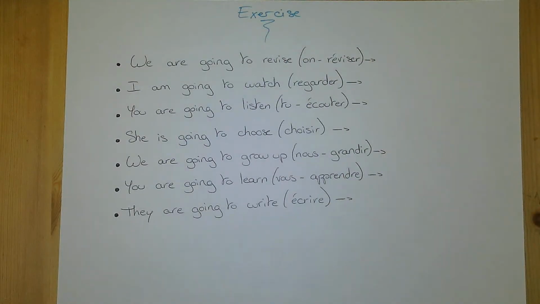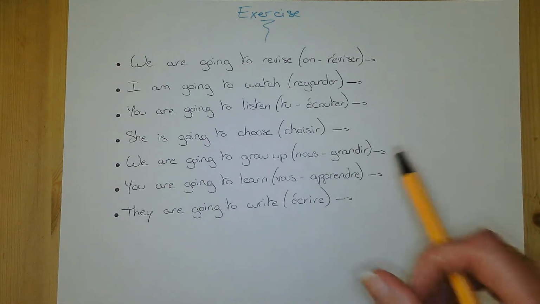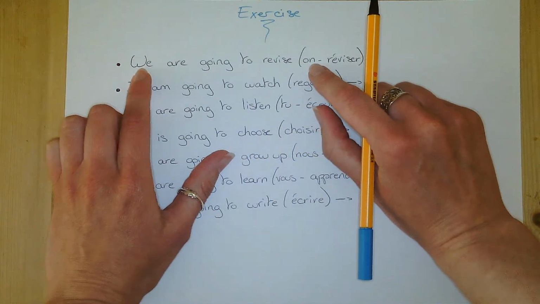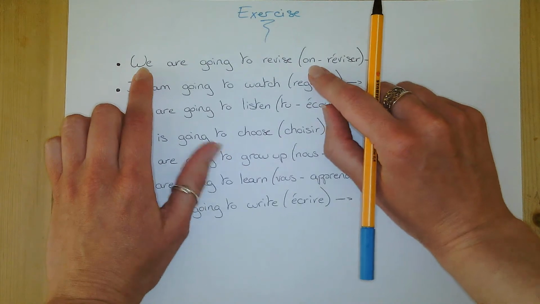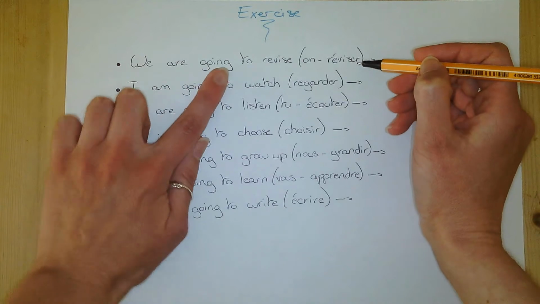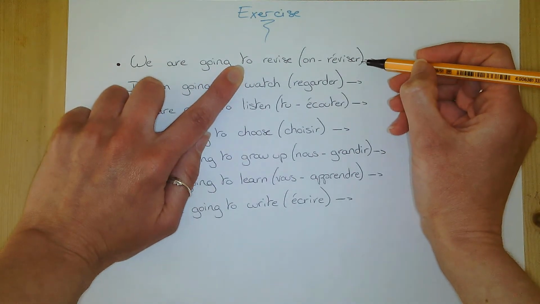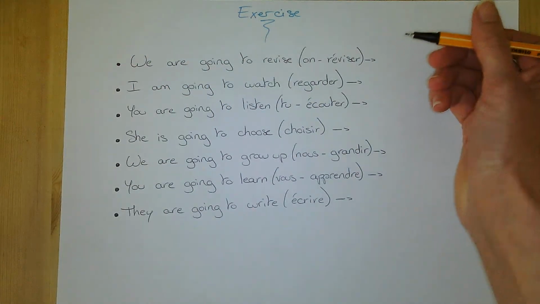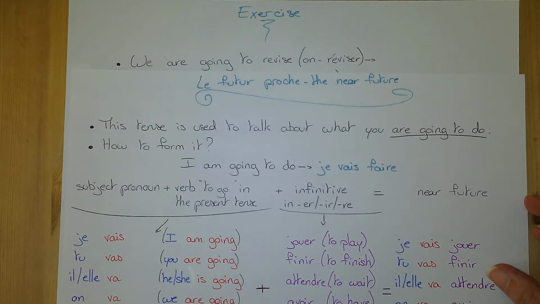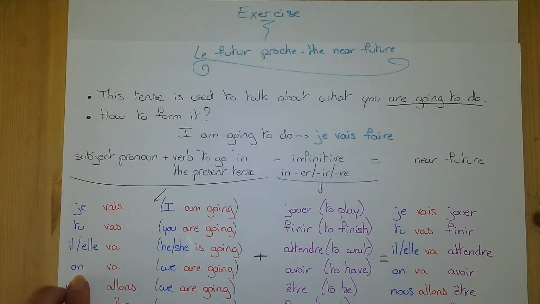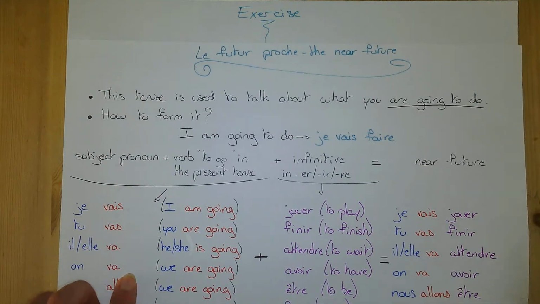I am going to do the first example with you so that I can really show you how it's done. So the first example is we are going to revise. My we, I want to use on here. So when I want a specific pronoun, I've showed that to you in between the brackets. And to revise is the verb réviser, which is an infinitive in ER. So let's go back to the rule. I want to use on. So we are going, on va.